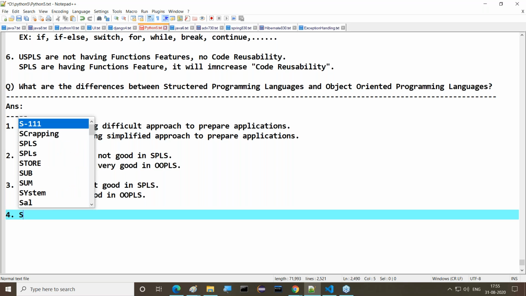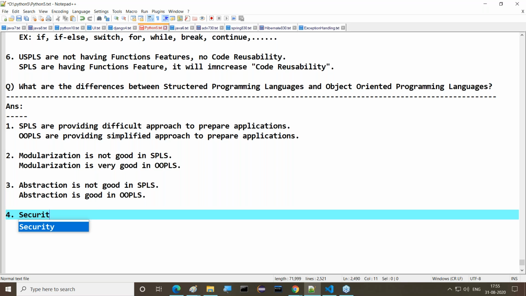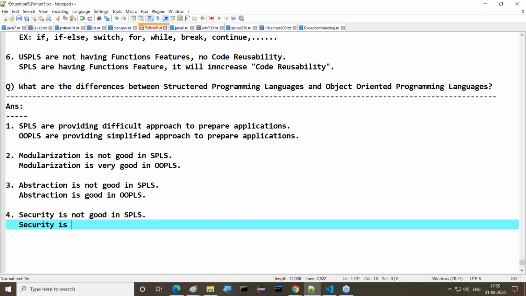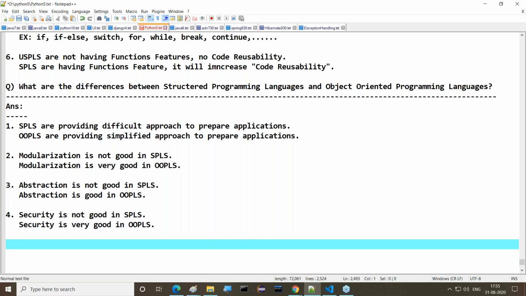So the point is, security is not good in structured programming languages, whereas security is very good in object-oriented programming languages. Why? Because of abstraction. And why abstraction? Because of modularization.